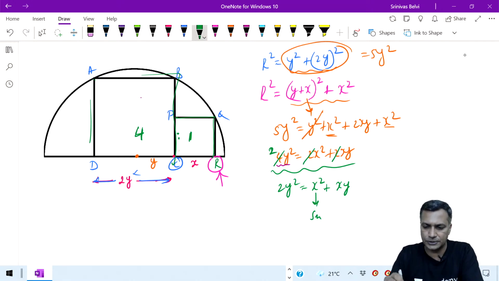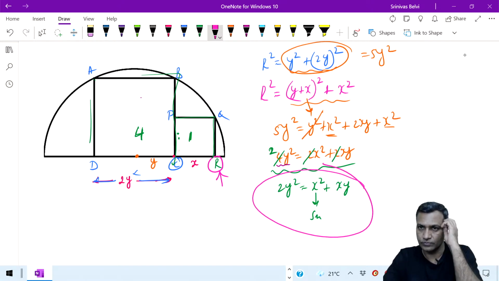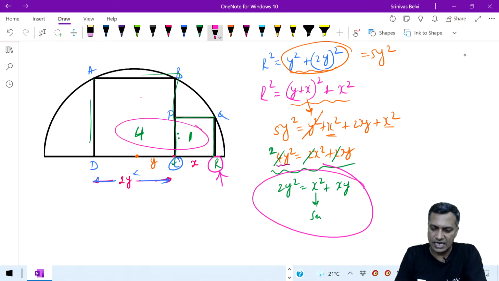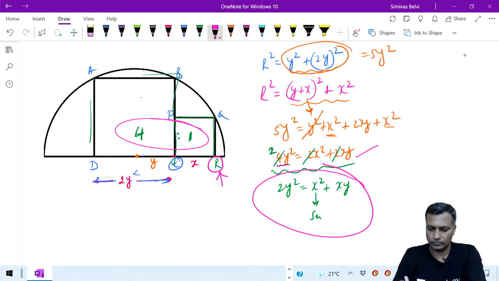Comfortable? Kind of made sense? Or you want me to prove this once again? You understood that 1:4 standard ratio is clear. It's a standard ratio, smaller to bigger. The proof comes from here. You can just visualize this x into y. Making sense? Is this clear?